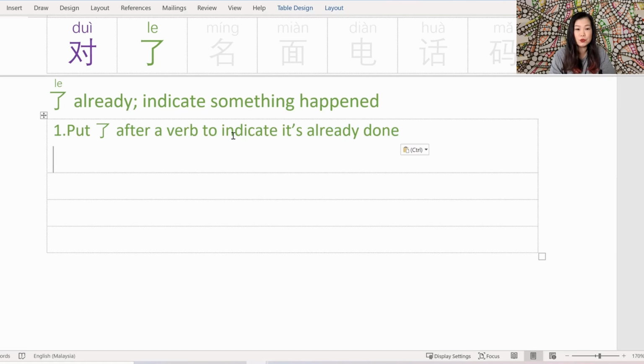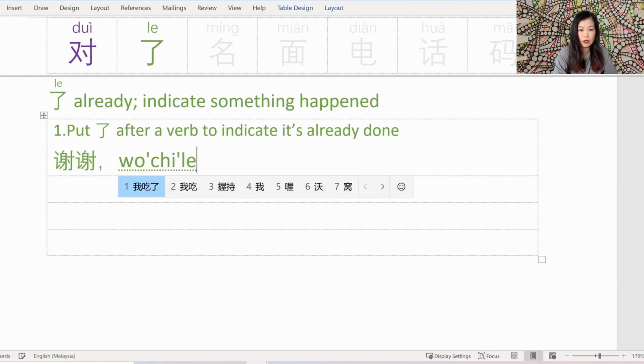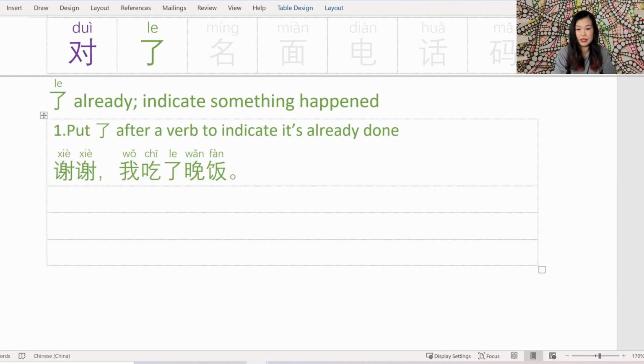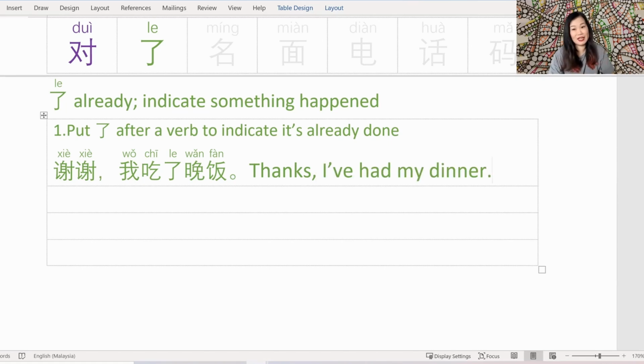The first one, you just put le after a verb to indicate it's already happened. So let me show you an example. 谢谢，我吃了晚饭. Let's pop the pinyin on first. 谢谢. That's pretty easy. It's thanks or thank you. 我吃了. 我 is me. 吃 is eat. And 晚饭 is dinner. So by putting the le after the 吃, I'm saying I've already had my dinner. Thanks, I've already had my dinner.